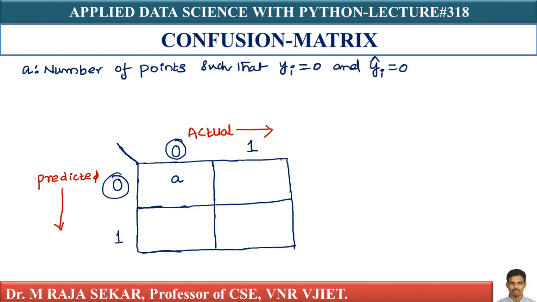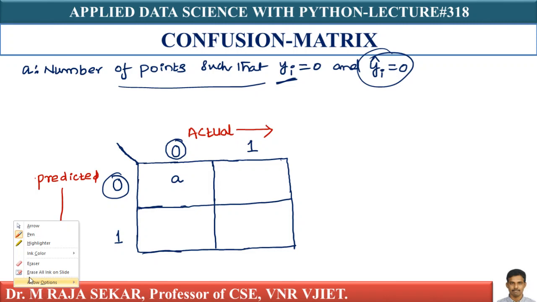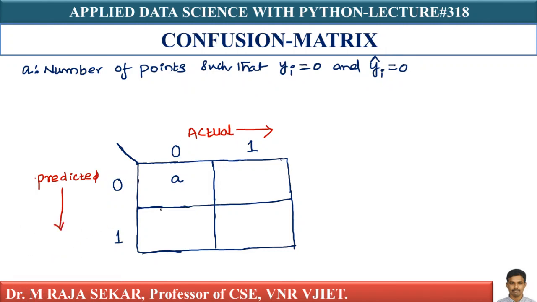That's what a indicates: the number of points such that yi is 0 and yi cap is 0. Yi means actual, and yi cap means predicted.